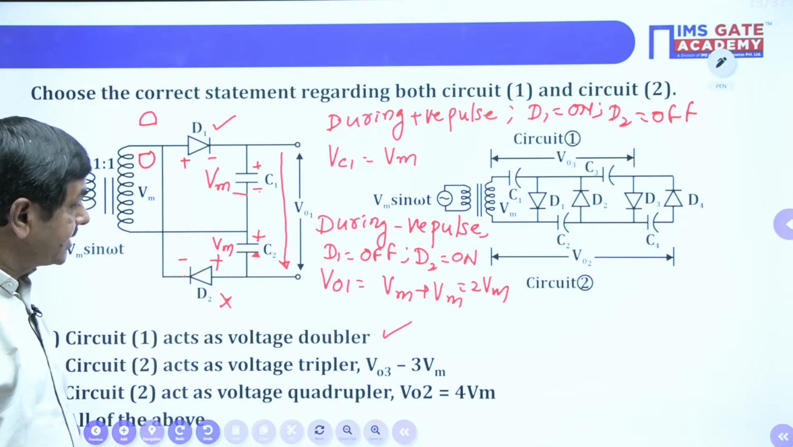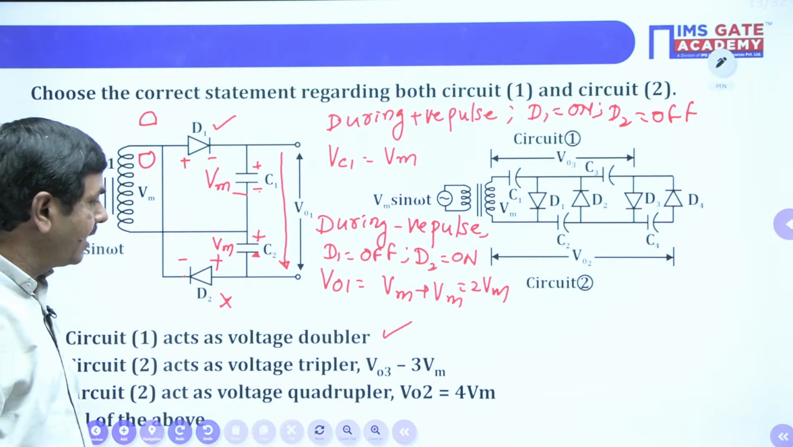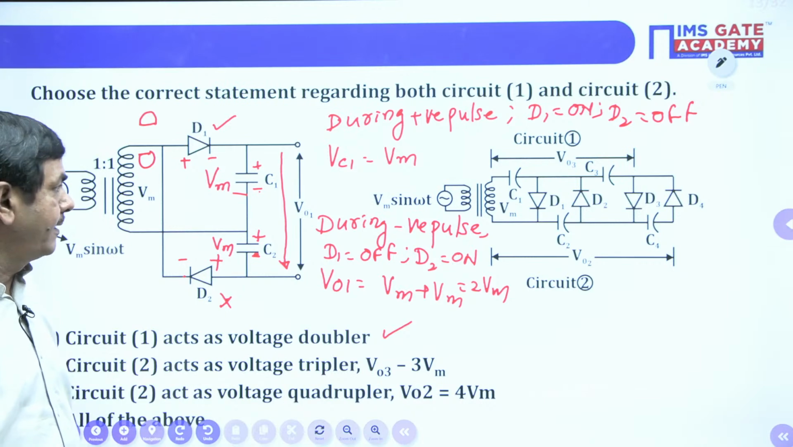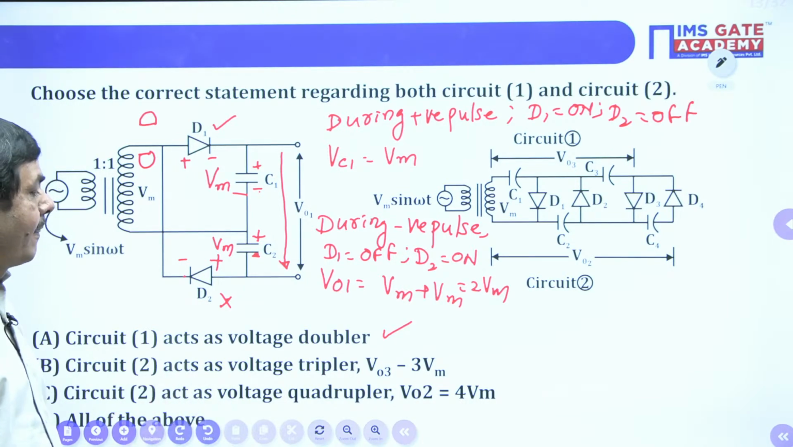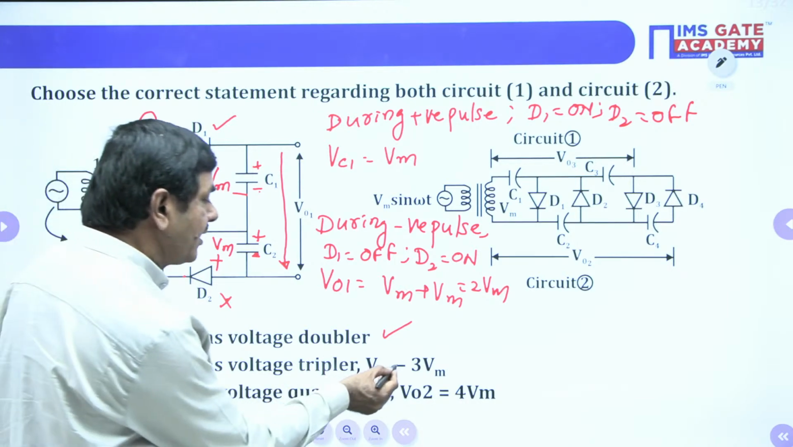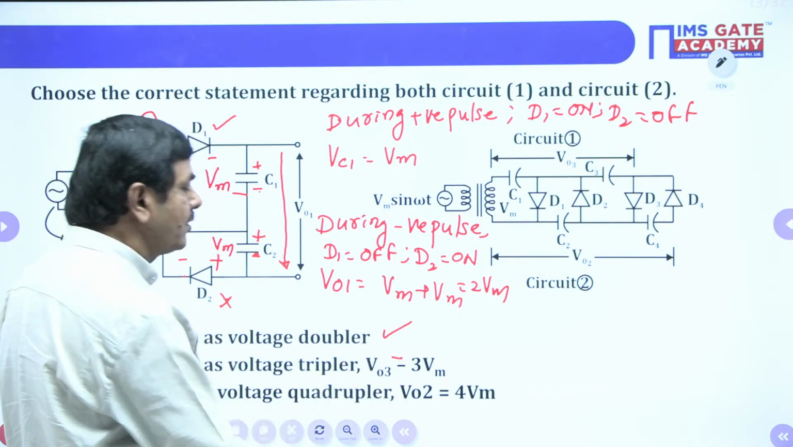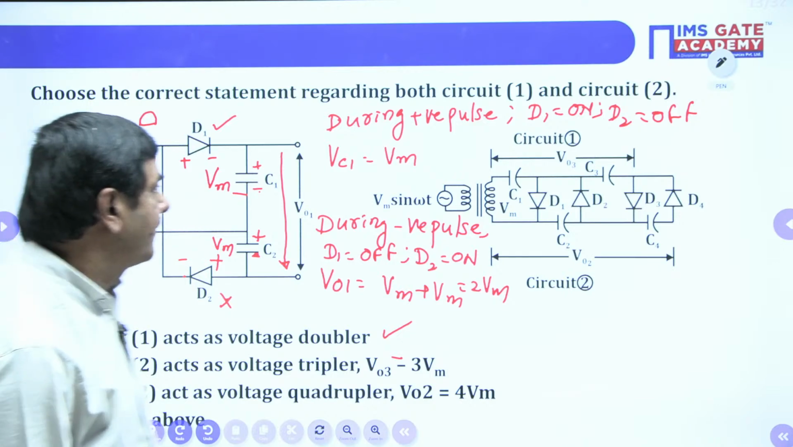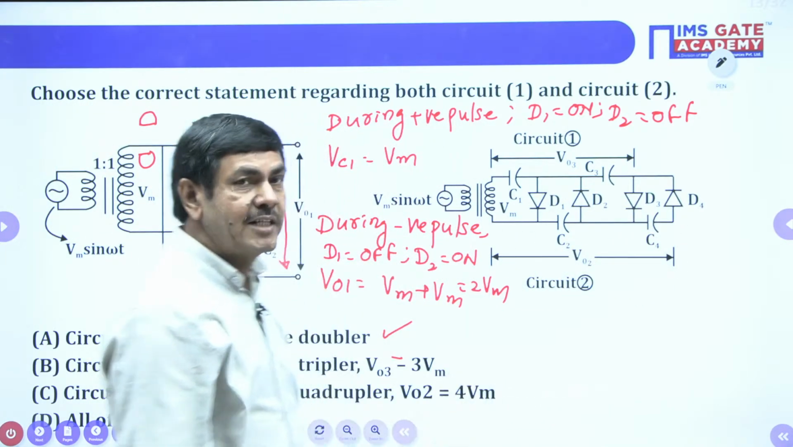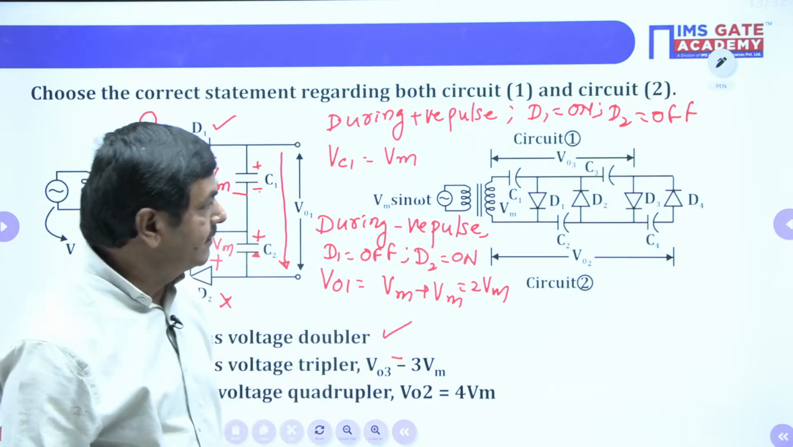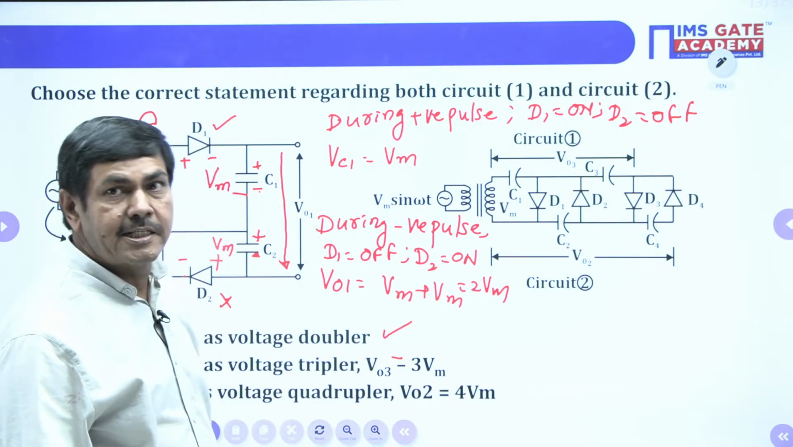Directly we cannot say, sir, that only this is correct and others are wrong. We need to check again. Circuit 2 also: circuit 2 acts as a voltage tripler, V03 equal to 3 Vm. We can check. This is nothing but a clamping circuit, it is also clamping only. There is a clamping circuit given here, diodes with capacitors.